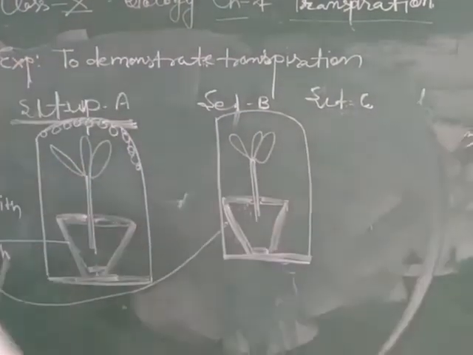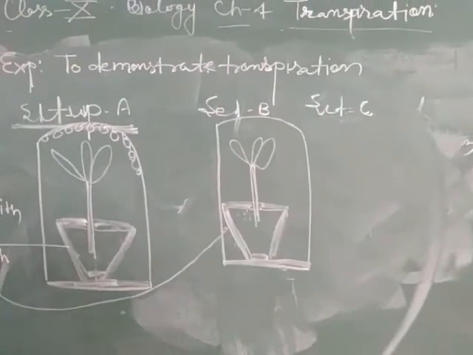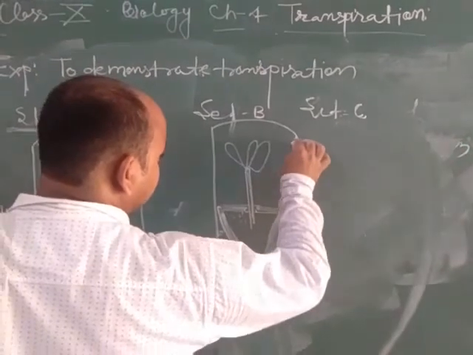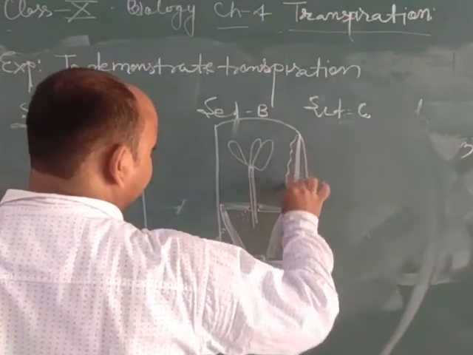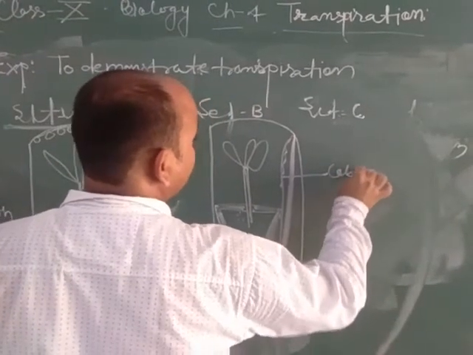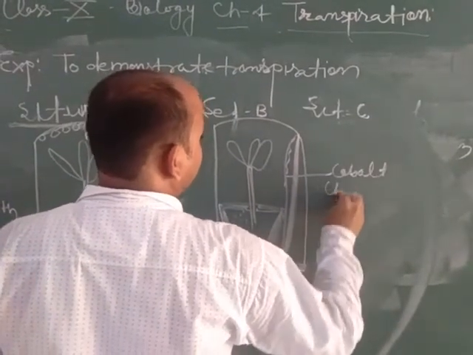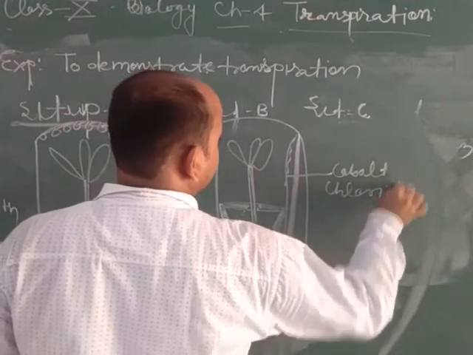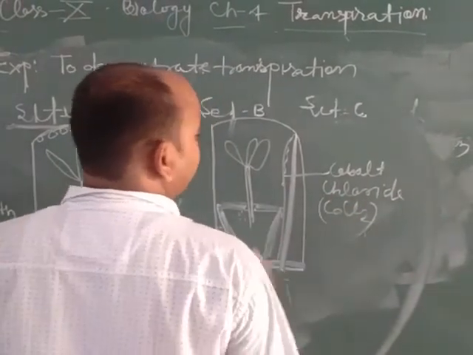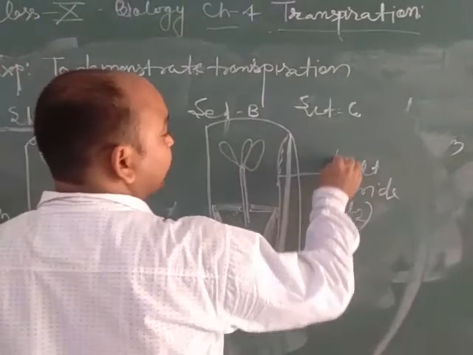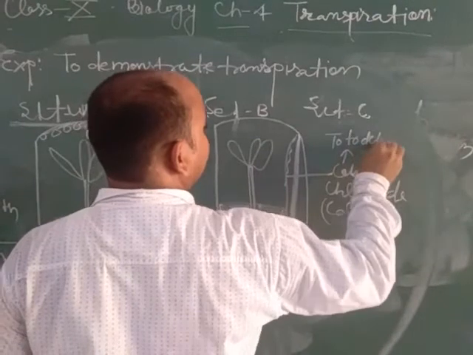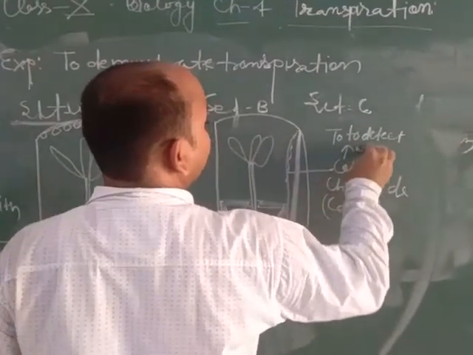Along with this, we take a cobalt chloride paper, CoCl2, and attach it. Why is cobalt chloride paper used? It is used to detect the presence of water vapor.